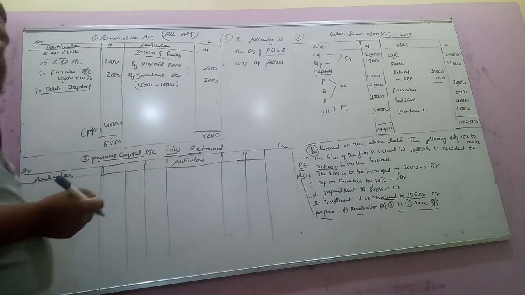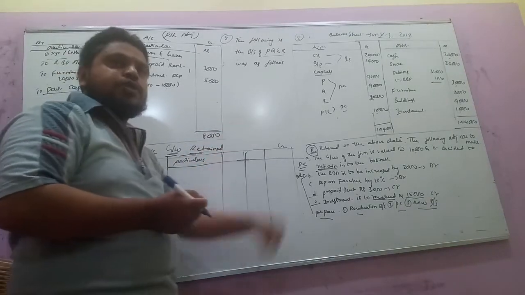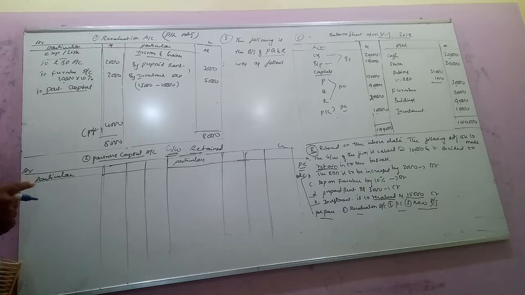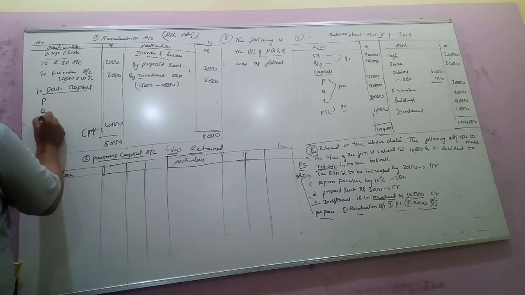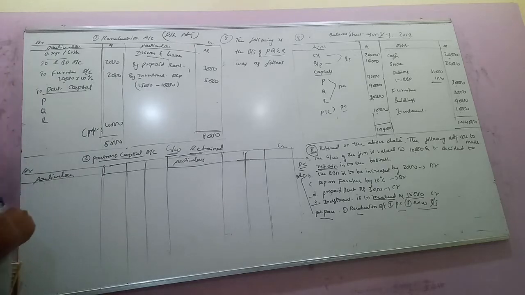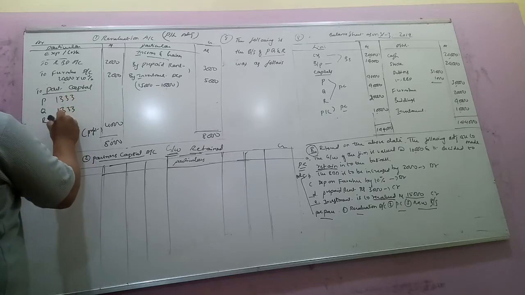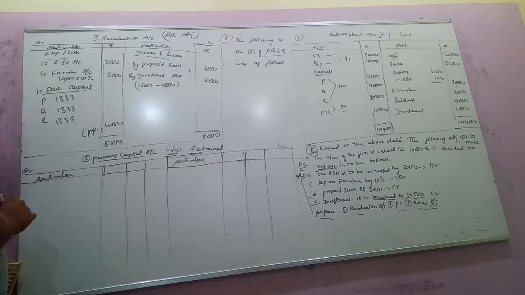The old ratio is not given in this question, so in the absence of ratios, the revaluation profit and accumulated profit are shared equally among the partners P, Q and R. 4,000 divided by 3 is 1,333 for two partners and 1,334 for one. The total is 4,000.